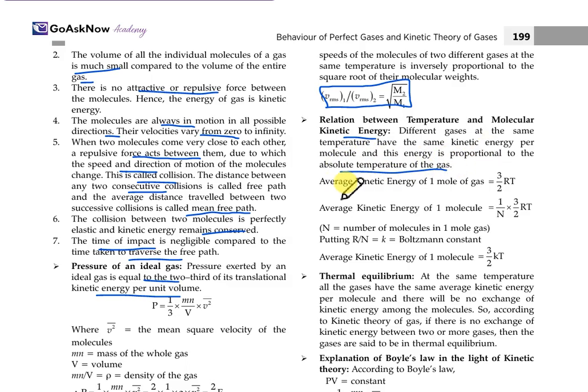It means, firstly, the average kinetic energy of 1 mole of gas is equal to 3/2 RT. These are all standard equations, okay? Also, the average kinetic energy of one molecule is 1/N times 3/2 RT, where N is the number of molecules in 1 mole of gas and R/N is the Boltzmann constant k, so the average kinetic energy of one molecule is 3/2 kT.